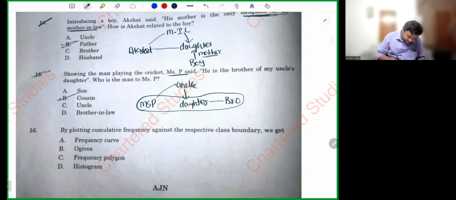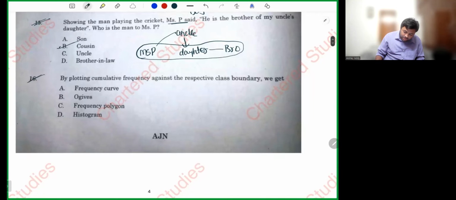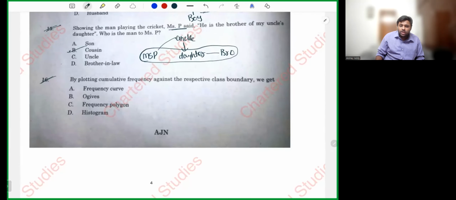Next, question number 16. By plotting cumulative frequency against the respective class boundary, what do you get? He's telling, by plotting cumulative frequency against the respective class boundary.